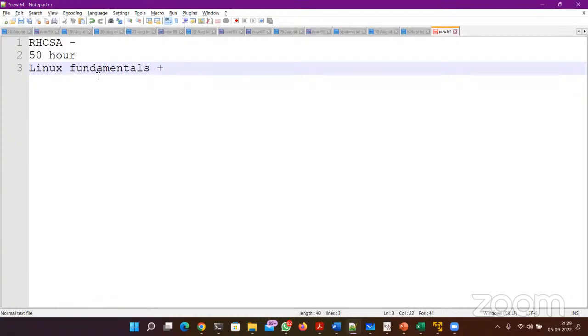plus basic shell scripting and basic Ansible automation. After we finish Linux fundamentals, we will jump to shell scripting and then Ansible automation.